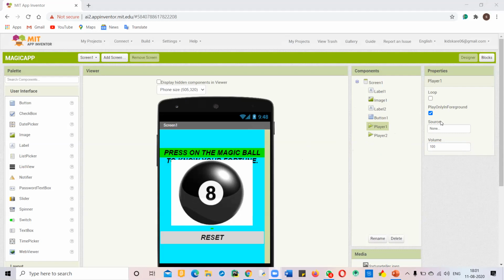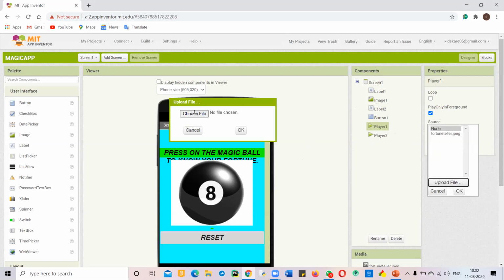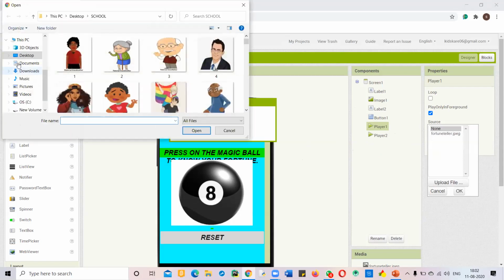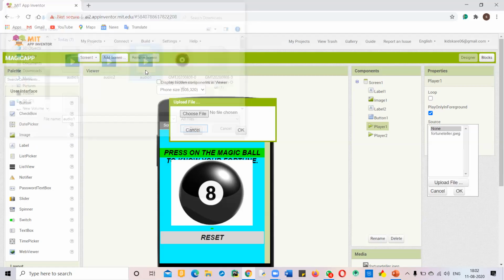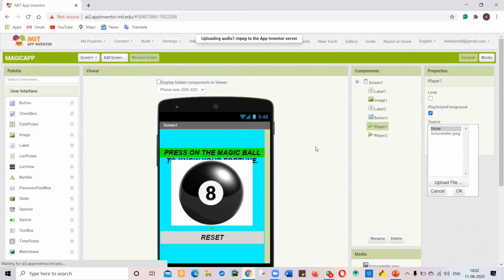And now comes Source. It is the most important thing. Source is where the file that we upload is, and the player will look for it and then play that file. Now I'll choose the file. My files are here. These are my audios, so I will upload any one from these.